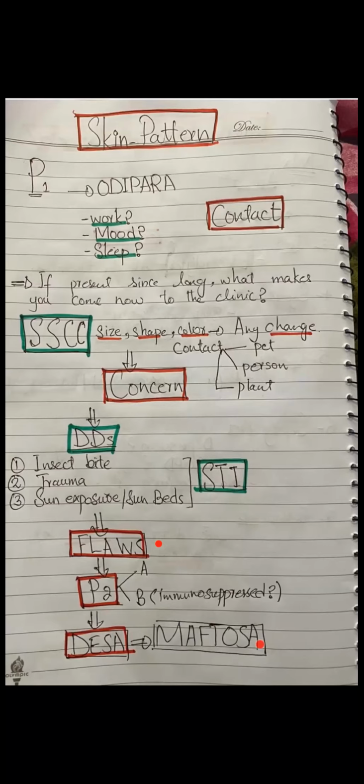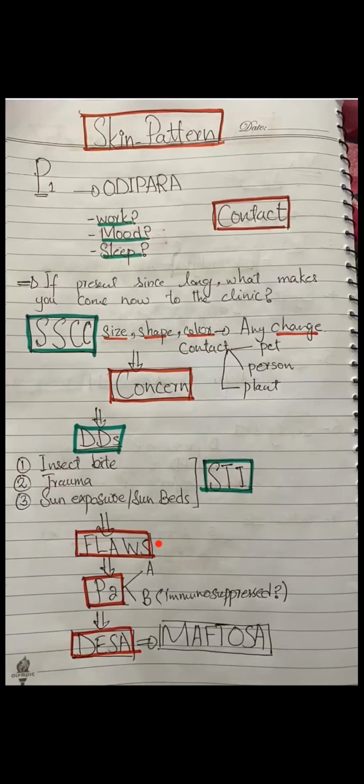You can ask this question different ways. Okay, is there anything significant that I have missed out at all? Is there anything specific that you would want to add? Okay, so you ask, that is your anything else question. All right, so that's your history pretty much, doctors, for your skin pattern. Okay, for your skin conditions.